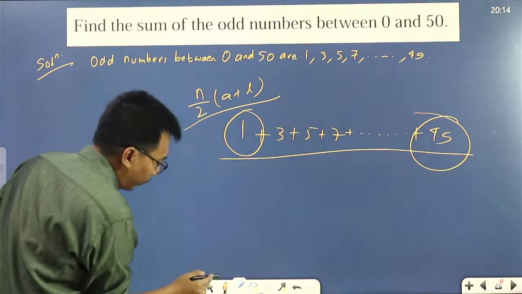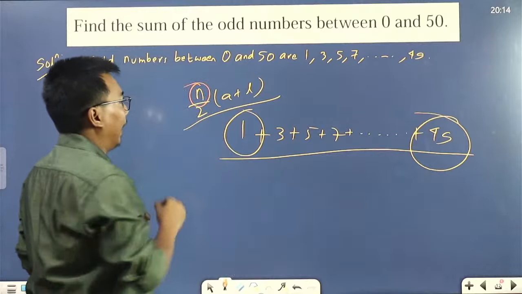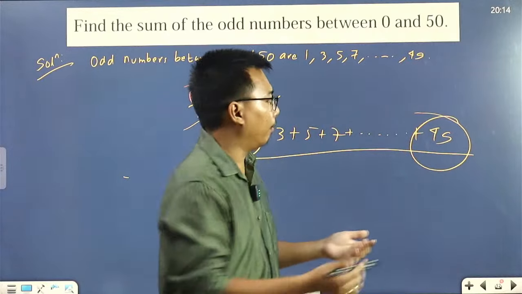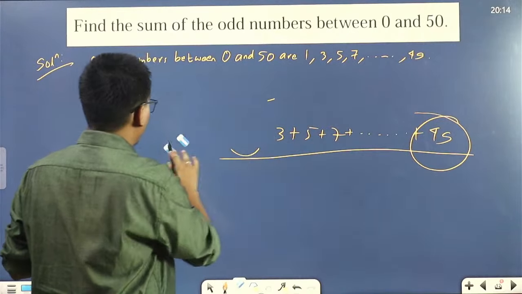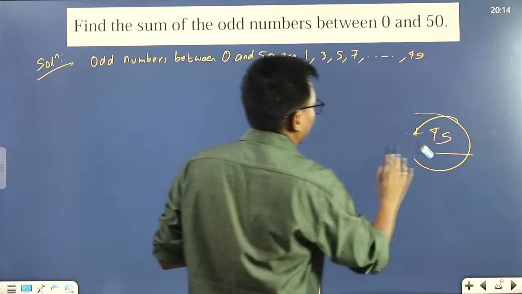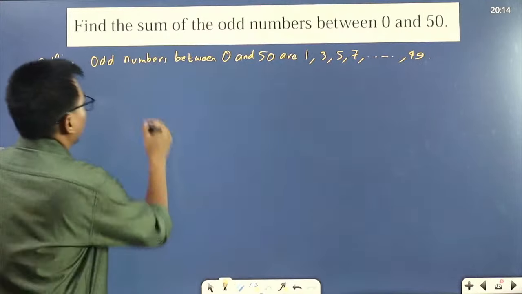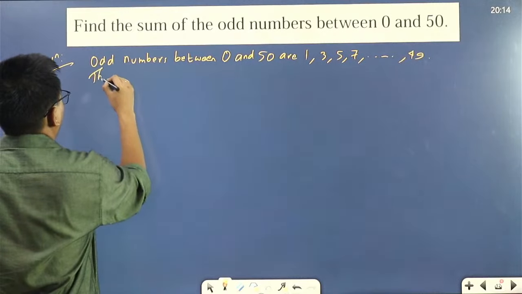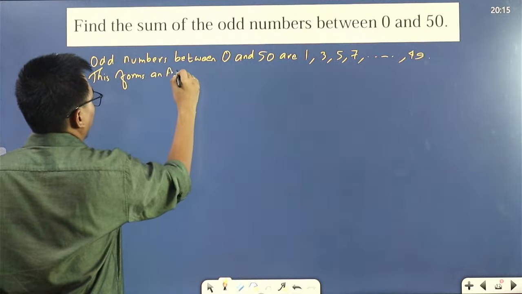I've erased it. Okay. We don't have the value of this n. Now, how do we find n? By using the last term. By using the last term, we'll find the value of n. Okay. First of all, let's write this forms an AP.